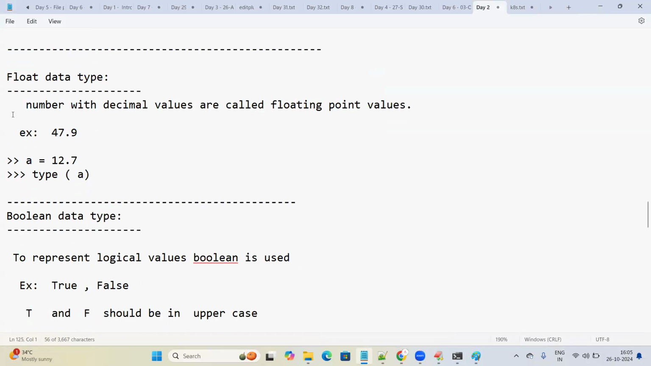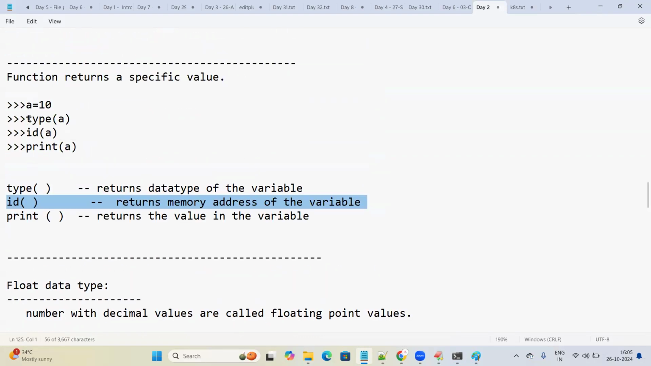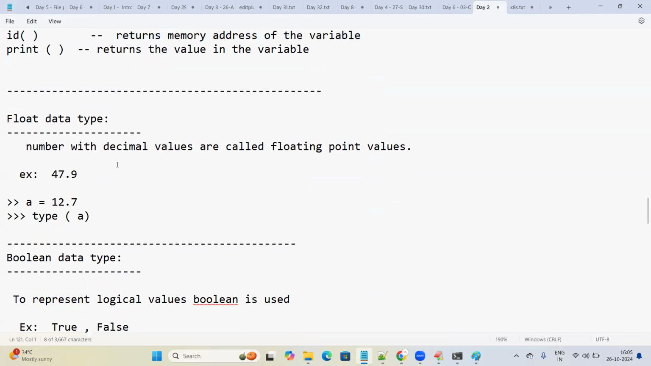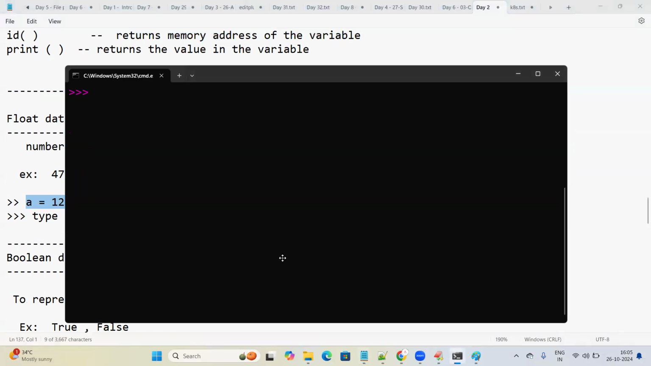Okay, we understood the data types, the type function and the print function. We know the int data type and the floating data type. For example, if I'm giving A is equal to 12.7, I'm just clearing the screen. We understood what the id function is. I'm writing print A is equal to 12.7.